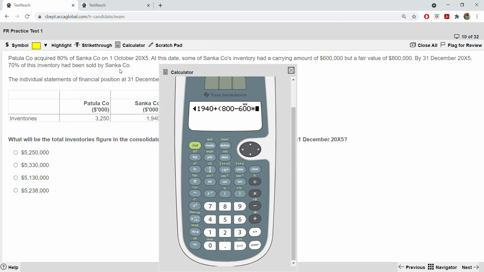So what is remaining for Sanka? 30%. The balance is remaining. This is not cost of sales, this is inventory. Okay, so which will be what? If you see this option is not in the list, that means something went wrong in your calculation. What went wrong? Can you tell me?